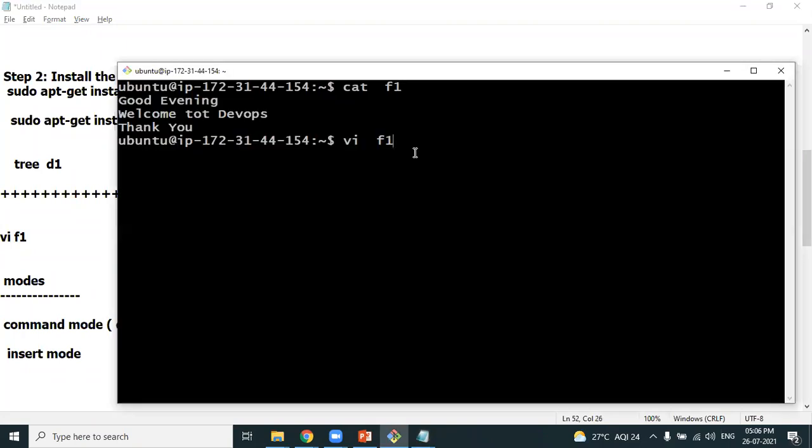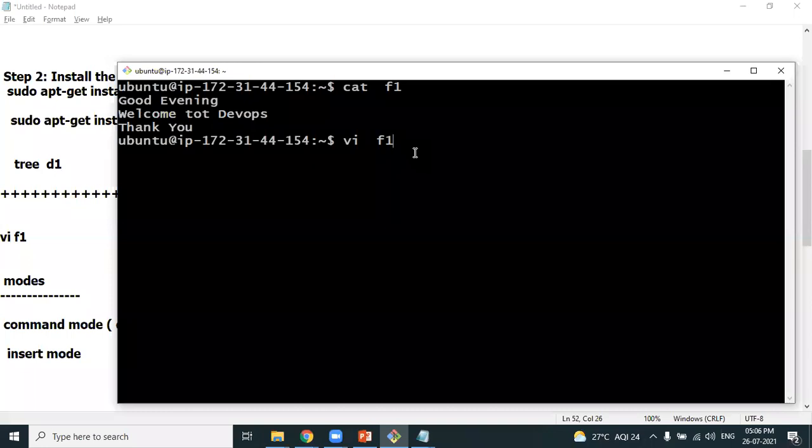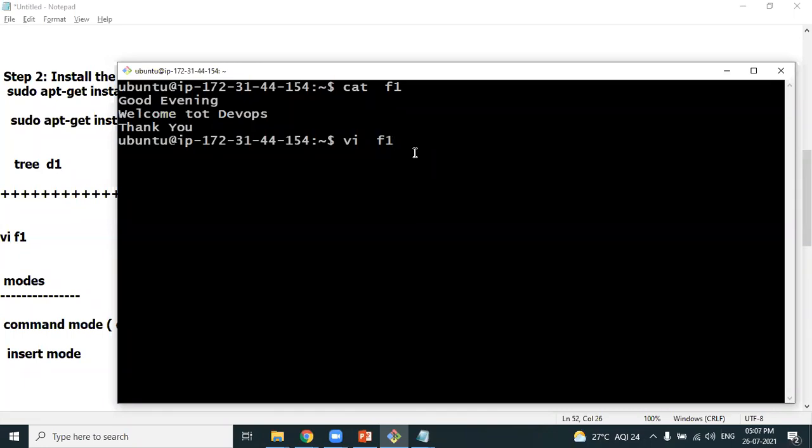In command mode, you cannot make any changes; only commands will work. Obviously, your next question will be, Sunil, what commands will work? I'll show you. But try to understand that VI editor has two modes, command mode and insert mode. In command mode, you cannot change the contents of the file. If you want to change the contents, you need to go to insert mode.